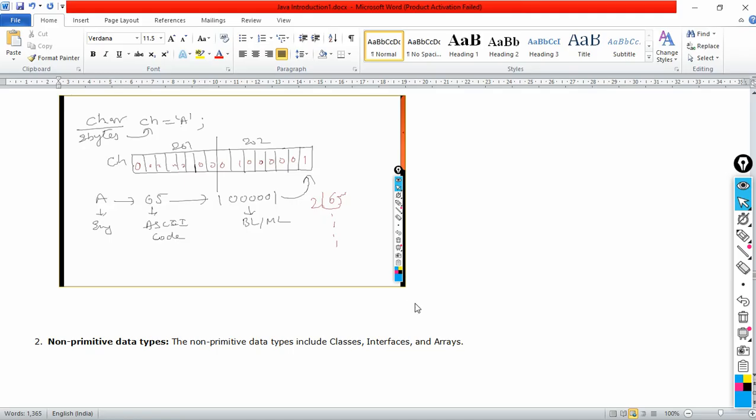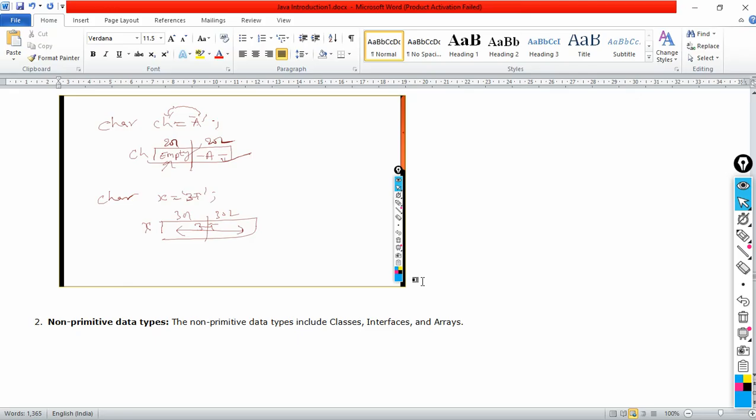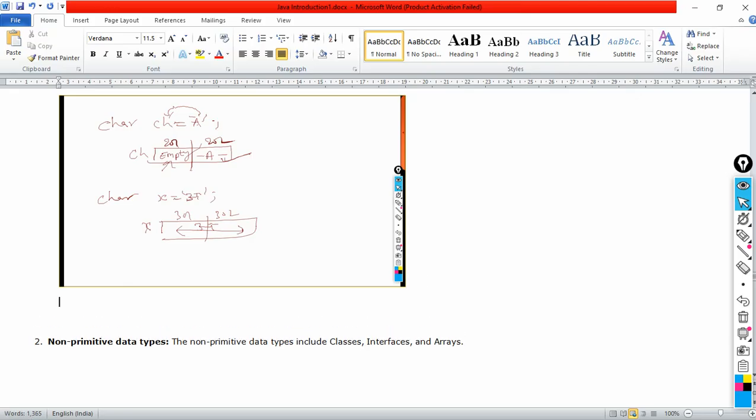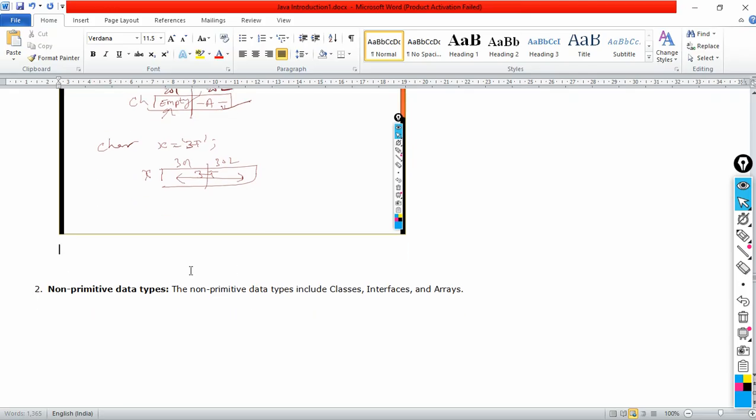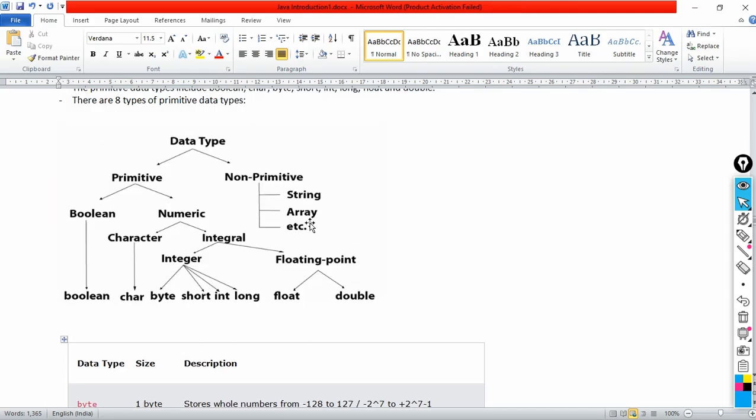So like this we have completed data types, and we understand how we can create variables. Now I am going to explain non-primitive data types, the second kind. So far we have understood primitive data types: boolean, char, byte, short, int, long, float, double. Non-primitive data types are like arrays and strings.